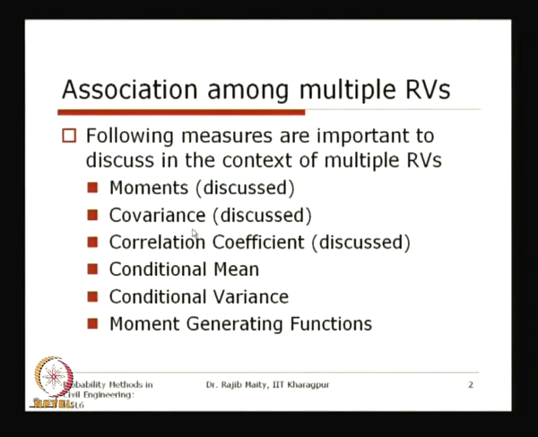In the last class we discussed their moments, and we are discussing these in the context of multiple random variables. We discussed these earlier with respect to the single random variable, and the same concepts are used here when discussing these basic properties. When we discussed the moments, we saw how the concept is taken forward from the single to the bivariate case, and from the bivariate to more than two random variables.